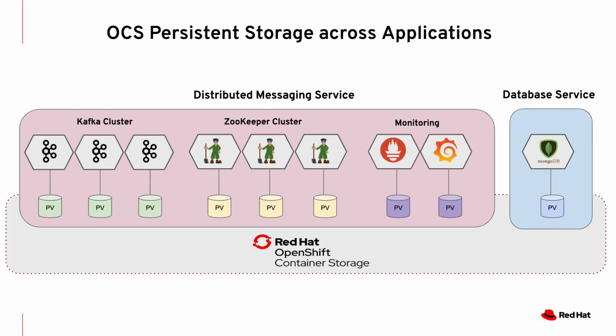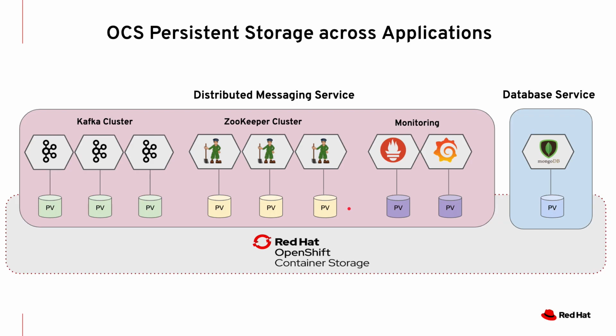Under the covers, let's talk about how OCS is providing persistent storage across this demo app. Starting from the Kafka cluster, we have a three pod or three node Kafka cluster. Kafka is backed by PVs from OCS, RWO PVs. Kafka needs Zookeeper, so Zookeeper needs storage. So we're also providing PVs to the Zookeeper cluster through OCS.